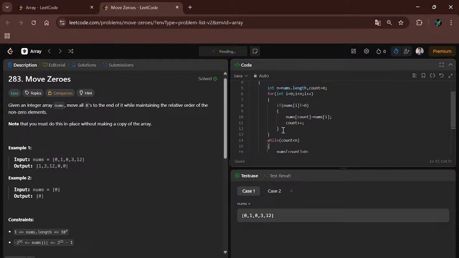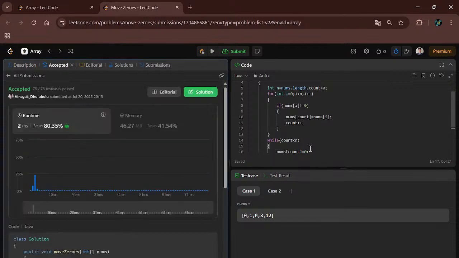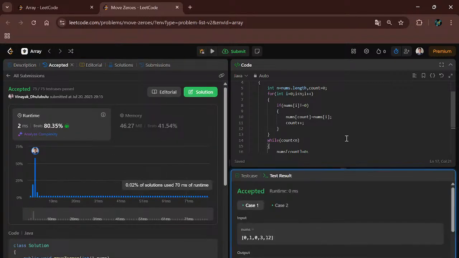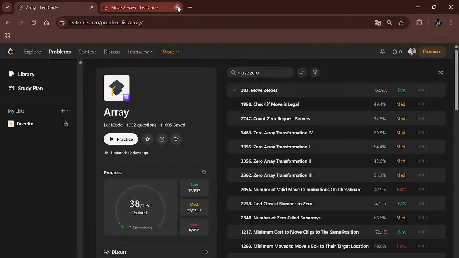Let's submit the code, I mean compile the code. Sorry, I directly submitted the code. Let's compile the code. Our code is successfully submitted. Okay, our code is successfully compiled. Let's move to the next problem.